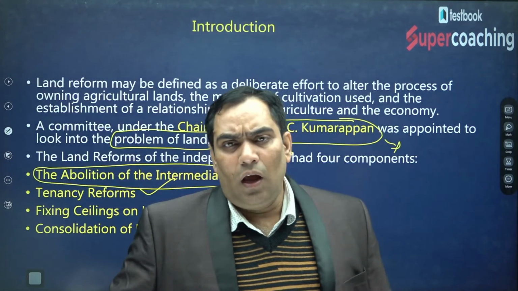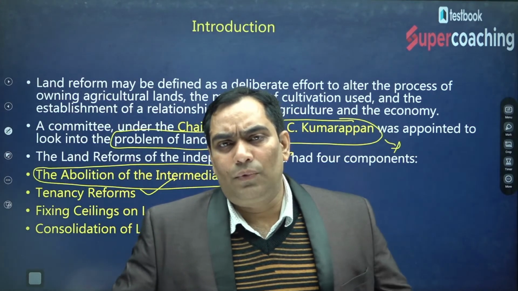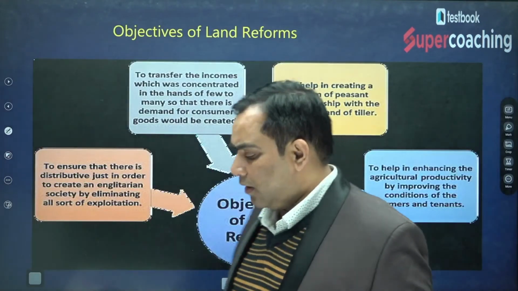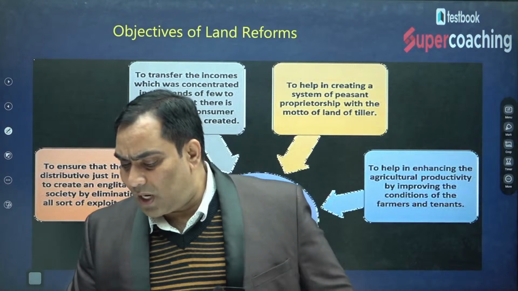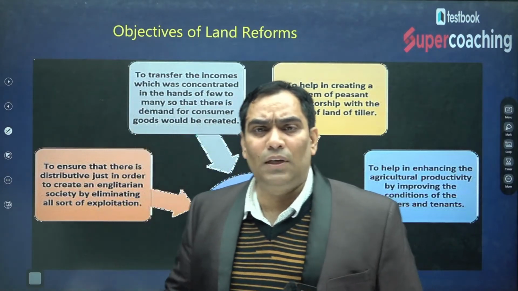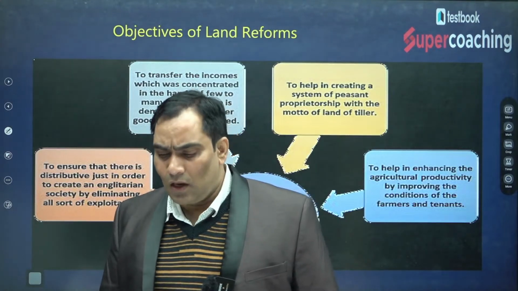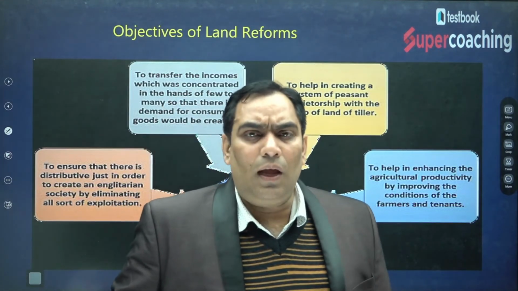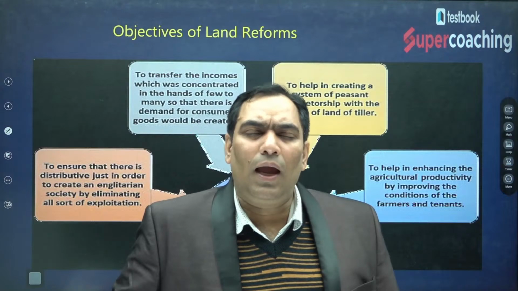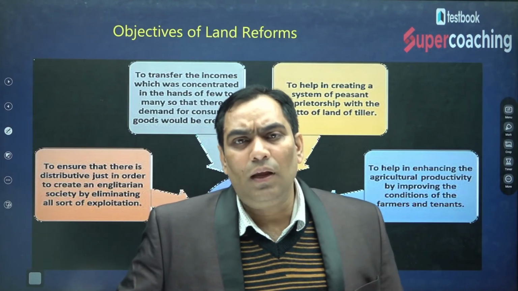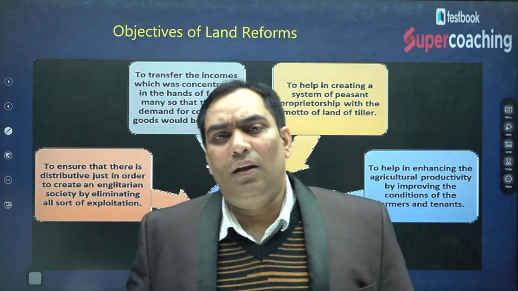Not only this, that means now first let me tell you what the objectives of land reform are. First let me tell you, then we will discuss these steps and we will have the analysis. As I said, the objective of India as a nation state is only to have the welfare state, meaning to establish an egalitarian society.